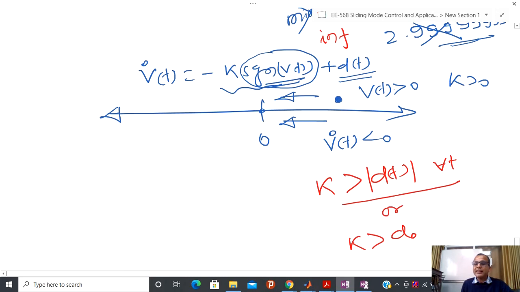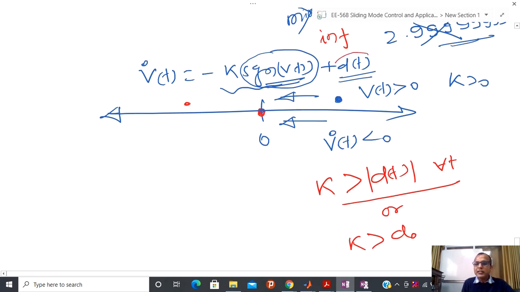So if I select k greater than d0, then you can see that if I start anywhere, I am not talking about what kind of phenomena is going to happen here. If you start anywhere, I can always converge towards the equilibrium point. Now try to see the behavior here. Suppose you are on this side, then vt is again negative and this quantity is positive.